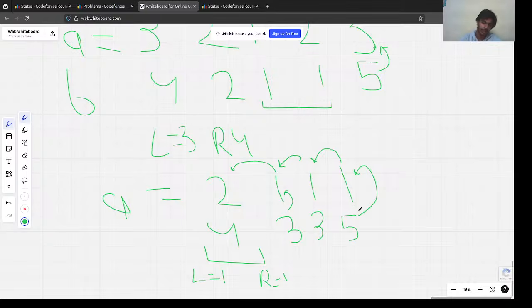We could keep replacing by 5 all the elements on its left side until a greater element is found. In this case, there is no greater element. If this was 7, we would replace this by 5, and this by 5, but we would not replace this by 5 because this is already greater. But that's also not a problem because we could replace this 7 here, right? This is actually a greater number.